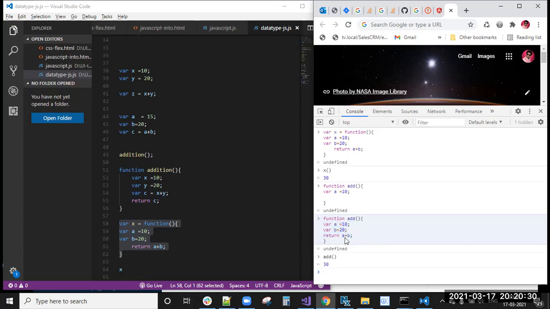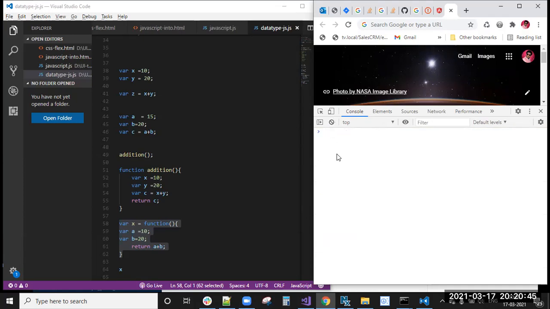Okay, these two are the parameters. Without parameters, these functions are executing, right? So with the parameters also, the functions will execute. Parameters we will call arguments also. Just now I have written function of a comma b.